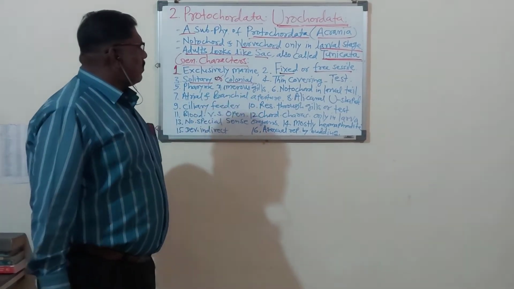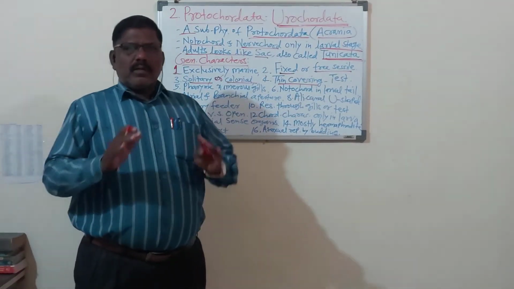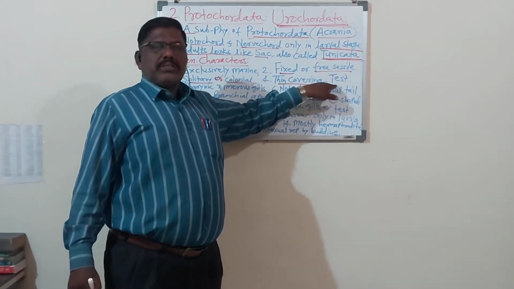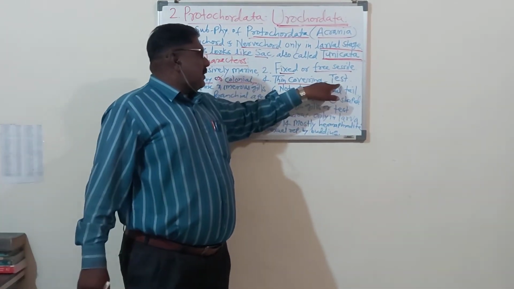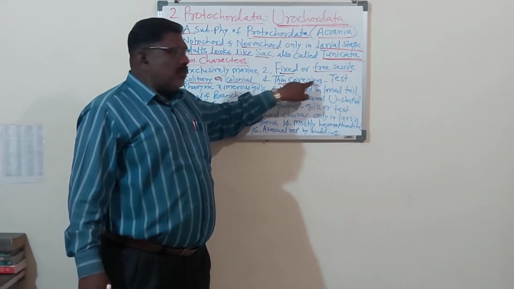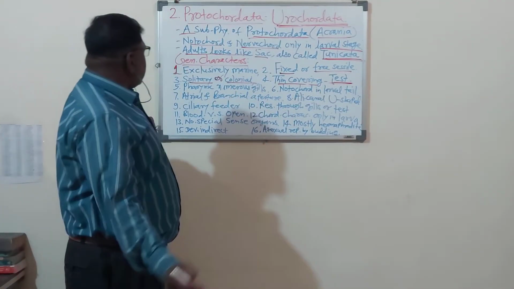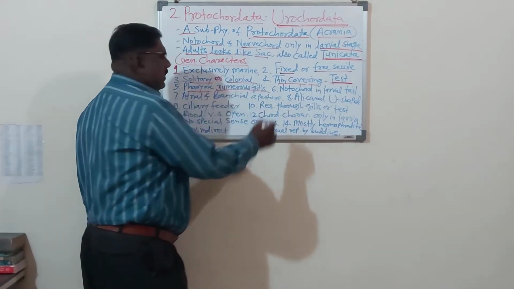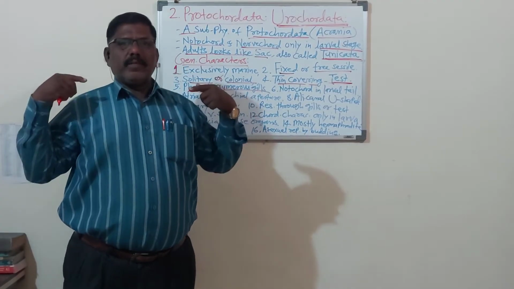कॉलनी करून सुद्धा राहतात. They are having a thin covering over the body. That covering is called as the test. बॉडीच्या वरती एक असं थिन कव्हरिंग असते and that is called as the test. So body of the urochordate animals has a thin covering which is called as the test. Remember test. Now another character, pharynx, having numerous gill slits. Pharynx म्हणजे प्राण्यांची ही साइड, ही नेकच्या बाजूची साइड. So that is called as pharynx.